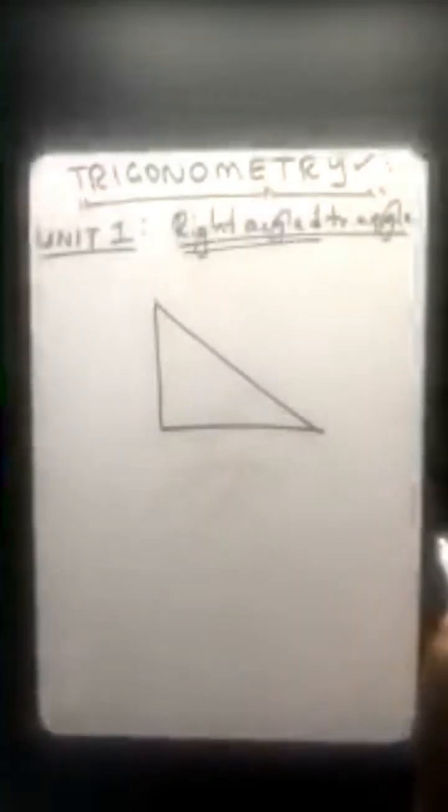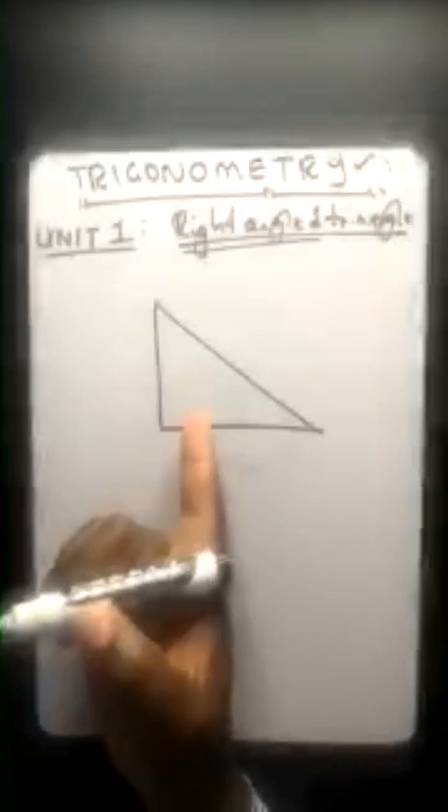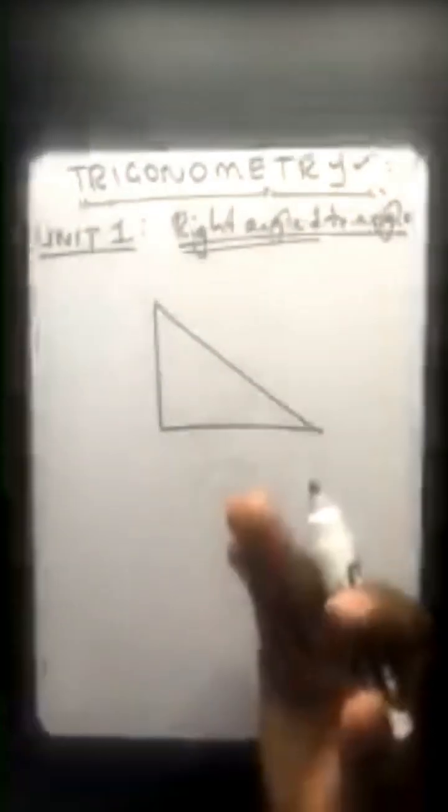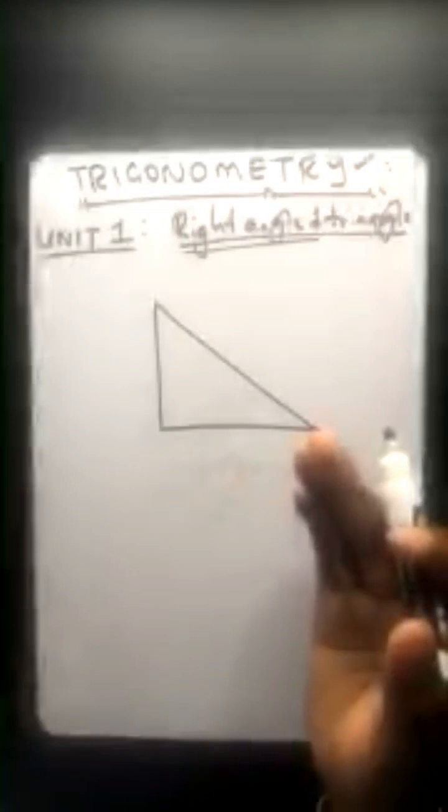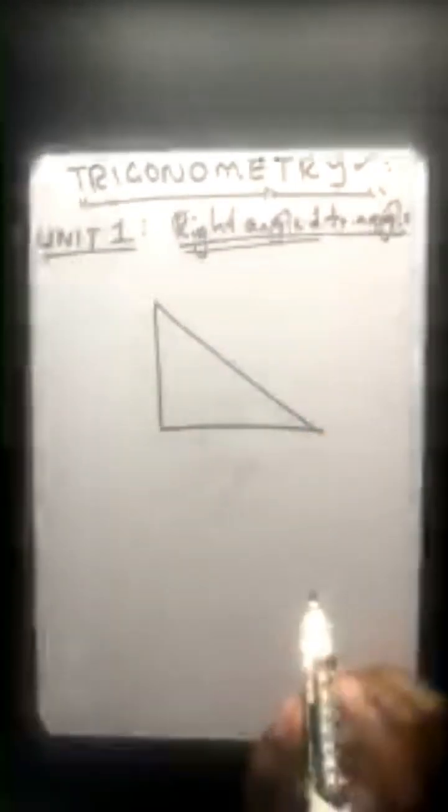So how do you know this is a right-angled triangle? What we know is that this is a triangle, because it has 1, 2, 3 sides and 1, 2, 3 angles. But what makes it a right-angled triangle is when you see that 90-degree sign.